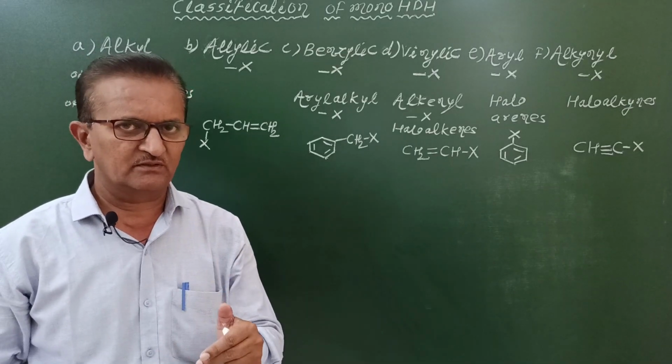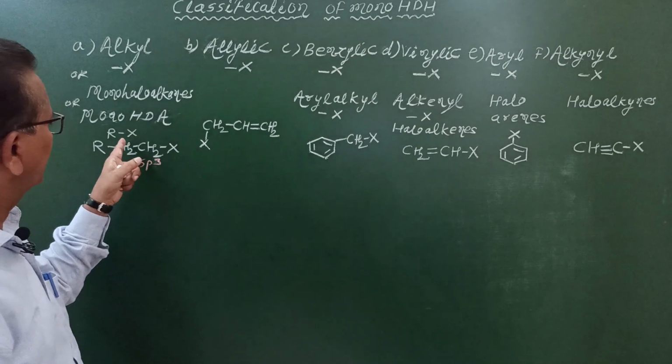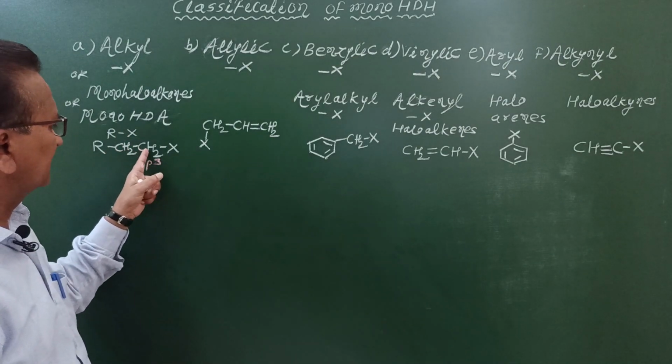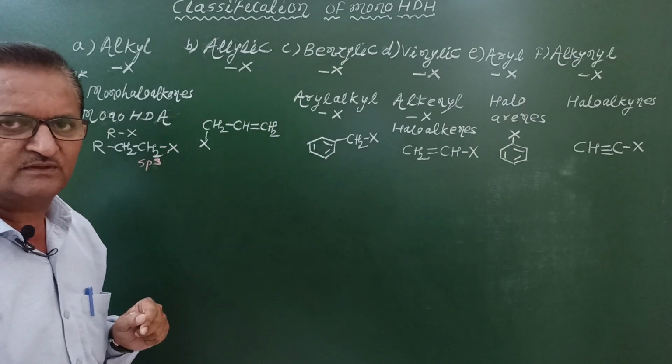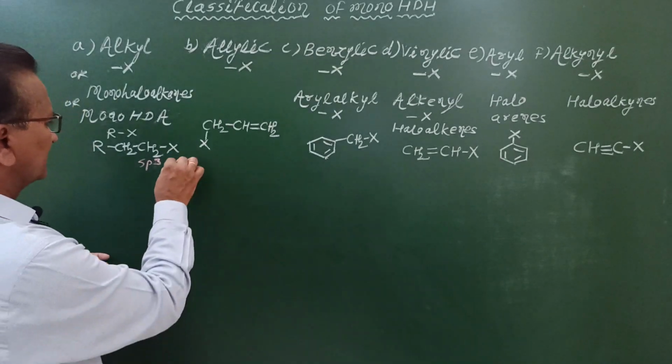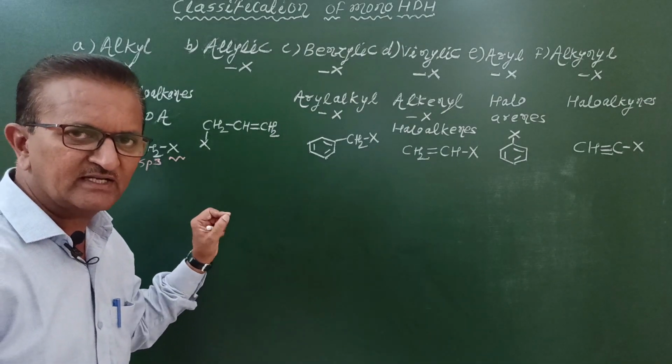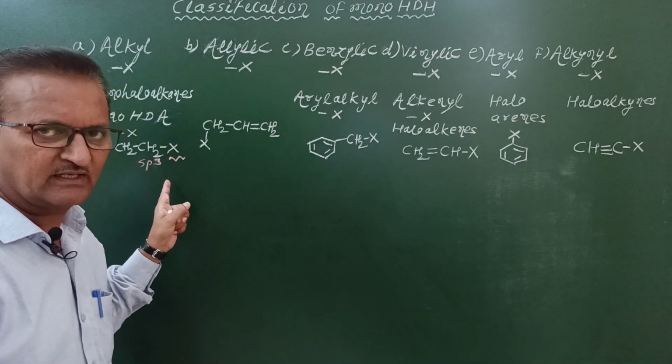This is definition. What about their representation? They are represented as R single bond X or R single bond CH2 single bond CH2 single bond X. What about their functional group? Functional group is halogen atom. Halogen atom acts as a functional group of alkyl halides.